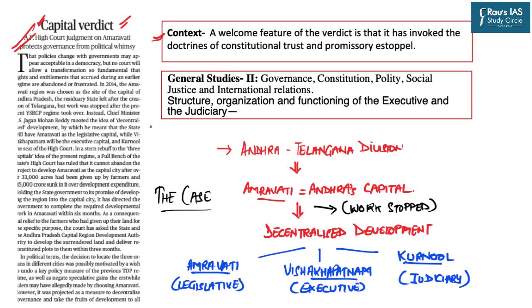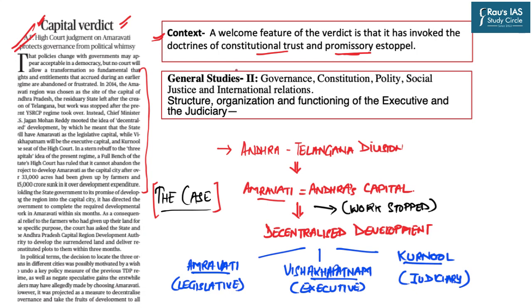However, in order to understand the relevant portion of this particular editorial from our examination's point of view, we need to understand the case in brief also. But in this whole verdict, the important thing we need to be aware of from our examination perspective is the two doctrines. That is the doctrine of promissory estoppel, that is constitutional trust, as well as the related doctrine of public trust. We shall look at both these doctrines.